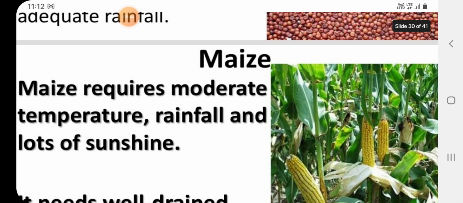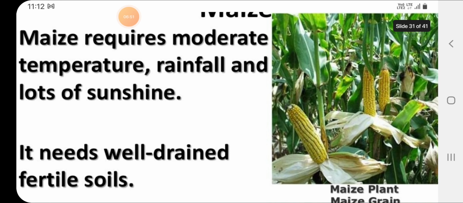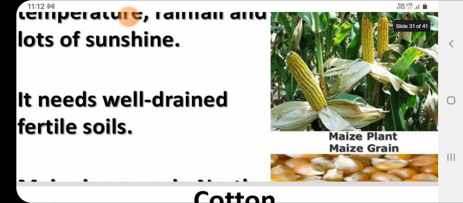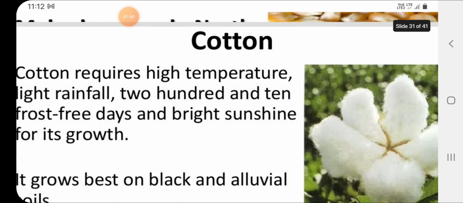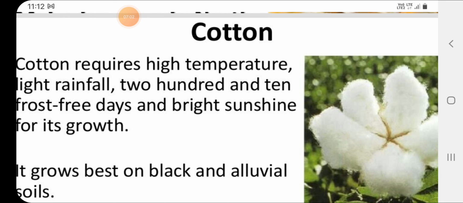Here the picture is given: millets, jowar, bajra and ragi. Then comes maize. It requires moderate temperature, rainfall and lots of sunshine. It needs well drained fertile soil. Maize plant, maize grain, the picture is given. Then comes two important fiber crops, cotton and jute. First one, cotton. Cotton requires high temperature, light rainfall, 210 frost-free days and bright sunshine for its growth. It grows best on black and alluvial soil.